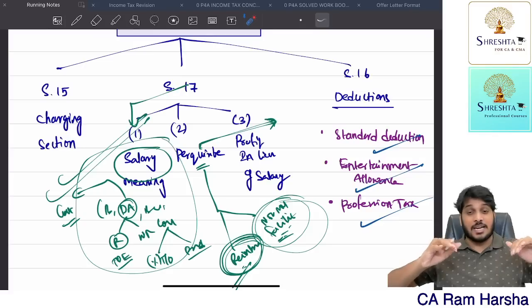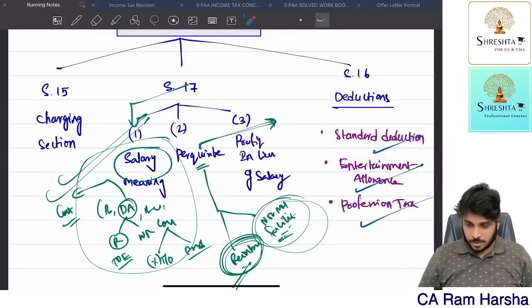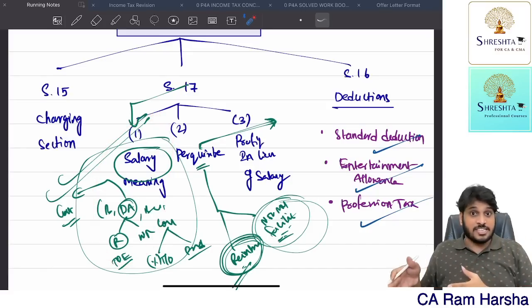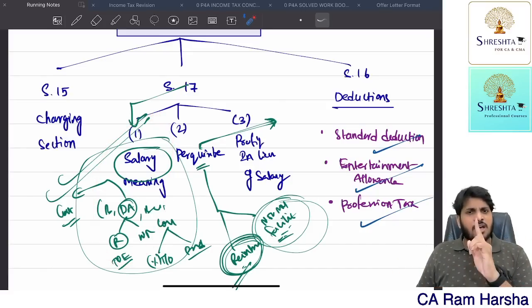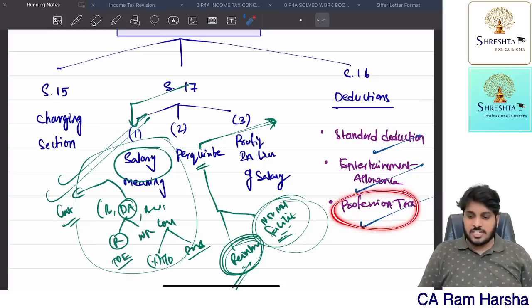Then from gross salary, we have 3 deductions. Standard deduction up to 50,000. Entertainment allowance: the deduction for entertainment allowance is available only for a government employee. First of all, if entertainment allowance is there, first we will tax it as part of gross salary. Then we have a deduction: 1/5 of basic salary, 5,000 rupees in a year, or the actual amount of allowance received, whichever is lower. That is deductible.